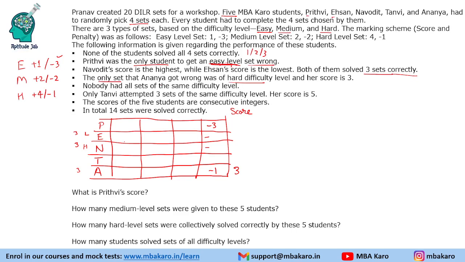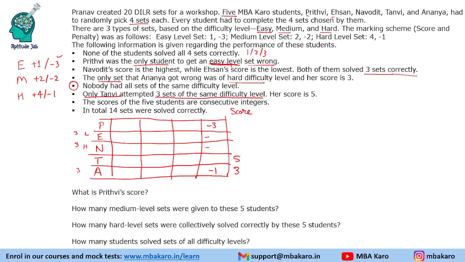Nobody had all sets of the same difficulty level. So we can have sets of two different difficulty levels, 3 different difficulty levels, but all sets should not be of same difficulty level. So that has to be a constant. Only Tanvi attempted 3 sets of the same difficulty level. Her score is 5. So Tanvi got a score of 5. Her 3 sets were of same difficulty level. So no other person had it.